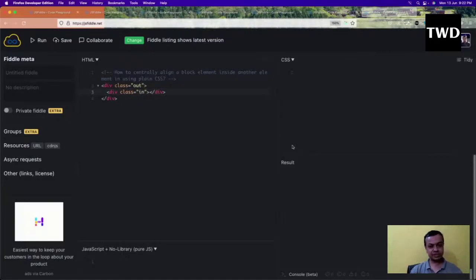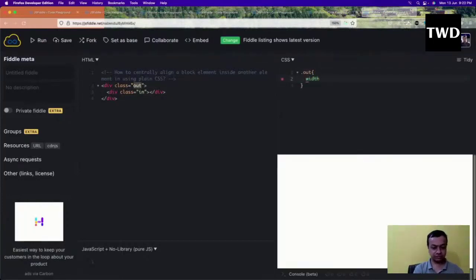Then in the CSS I'll do .out with width of 300 pixel, height of 300 pixel, and background of yellow.